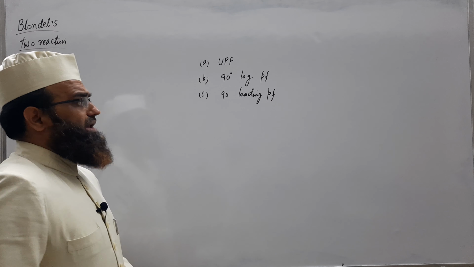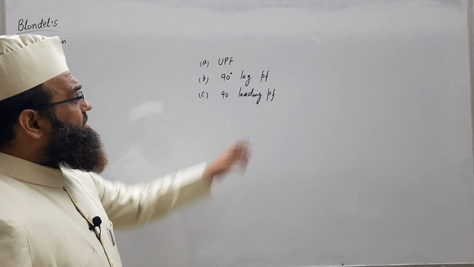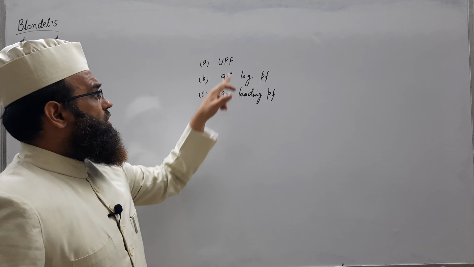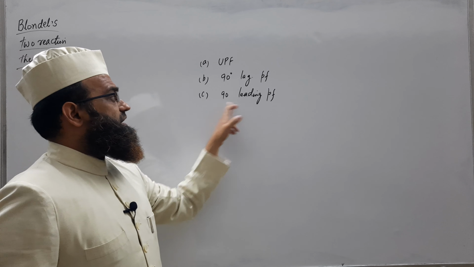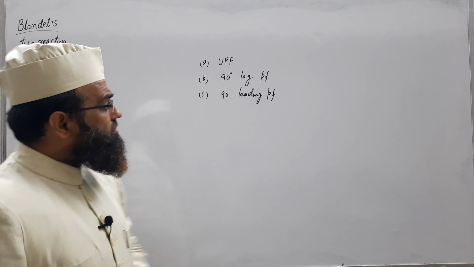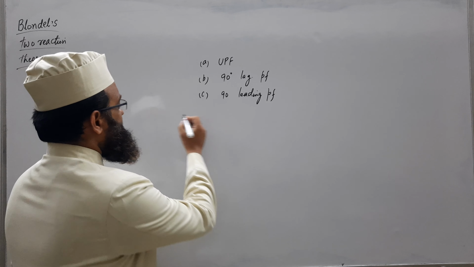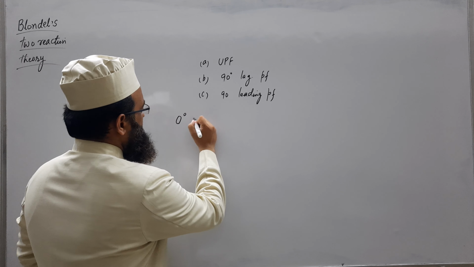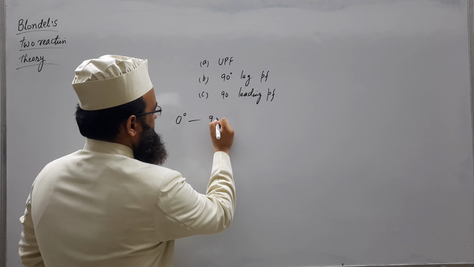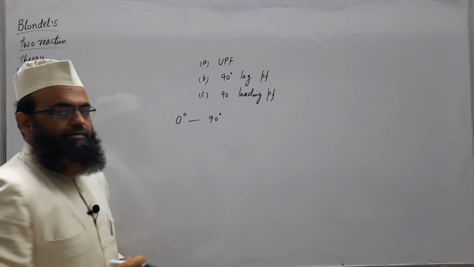But the power factor may not necessarily be unity or exactly 90° lagging or exactly 90° leading. What about the other conditions, when the power factor angle is between 0 and 90°, either lagging or leading?